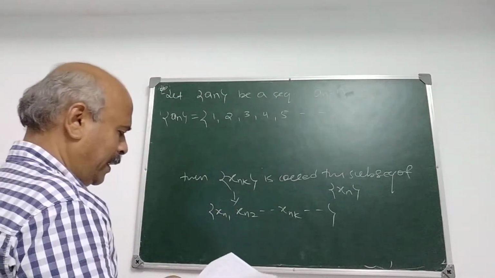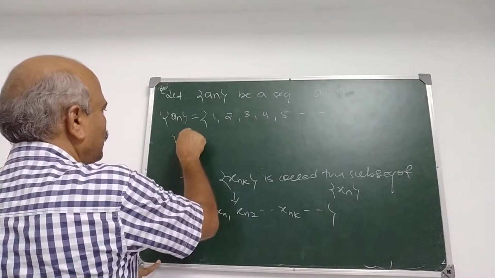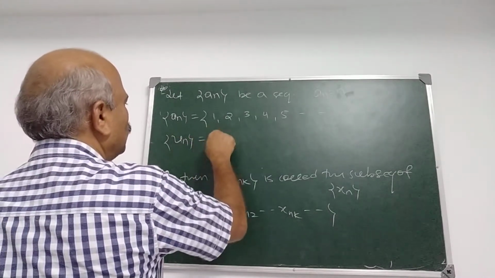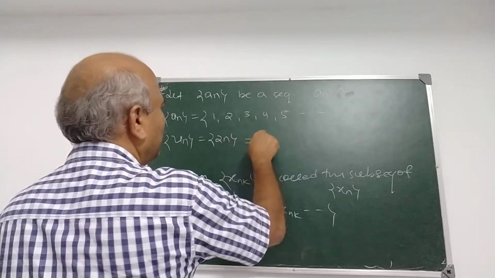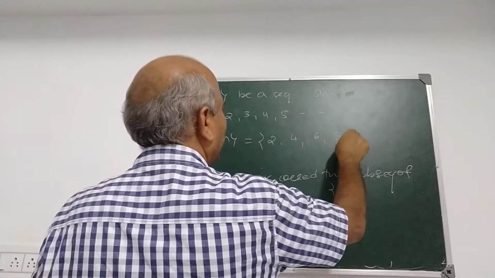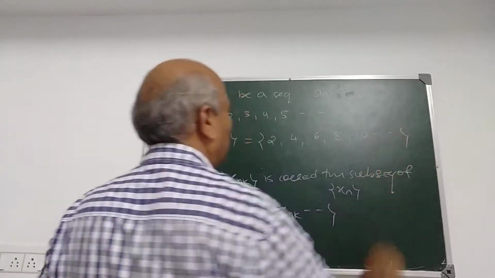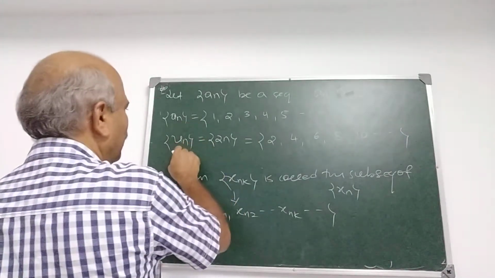Now I take Un equal to 2n, which is a subsequence of An. What is 2n? 2n means 2, 4, 6, 8, 10, and so on. It is a subsequence of An.